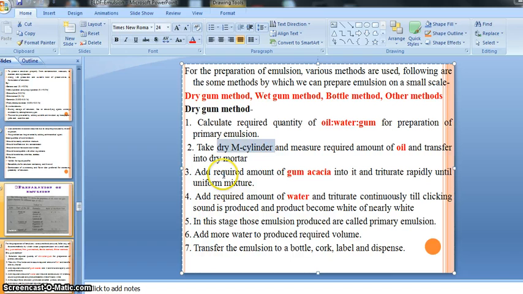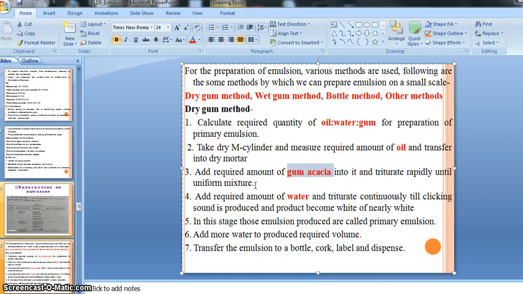After that, into the mortar containing our oil, we have to add the required amount of gum acacia, and triturate rapidly until a uniform mixture forms, right?